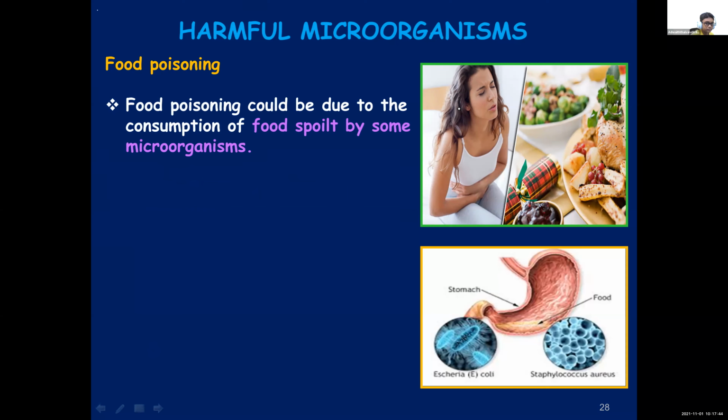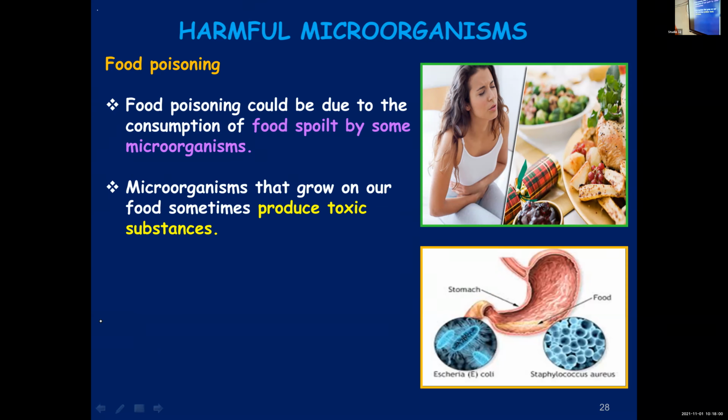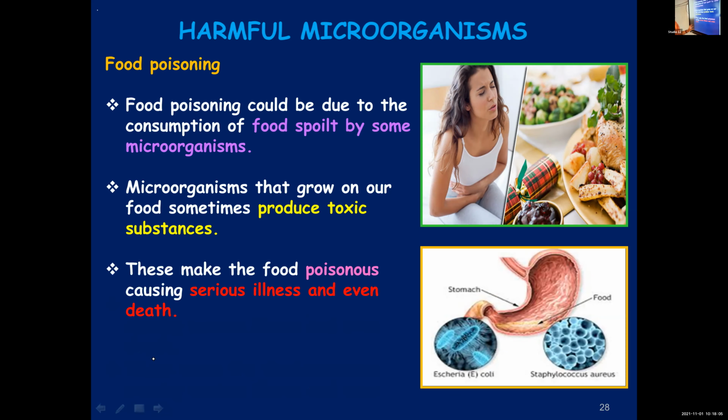Food poisoning could be due to the consumption of food spoilt by some microorganisms. When you eat some food that has already been spoilt by microorganisms, you might get food poisoning. Once microorganisms grow on these food items, they will release some poisonous substances, toxic substances. Eating such food can cause serious illness and even death of the person. So it's very dangerous. You should not take this matter lightly.